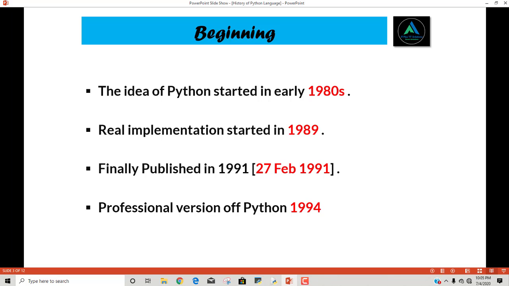So the idea of Python started in the early 1980s, but the practical work and real implementation of Python started in 1989. After 2 years, the first version of Python was published in 1991, on 27 February 1991. After 3 years and after a lot of modifications in the first version, the final professional version of Python was published in 1994.